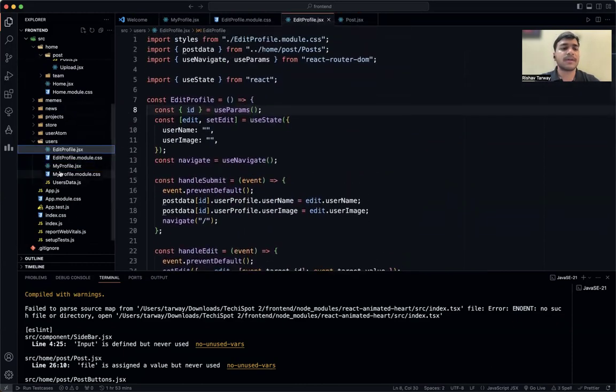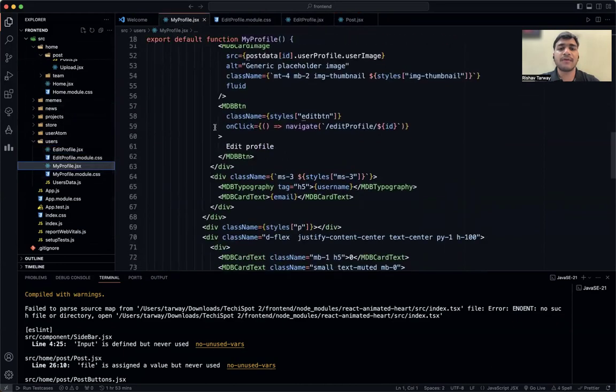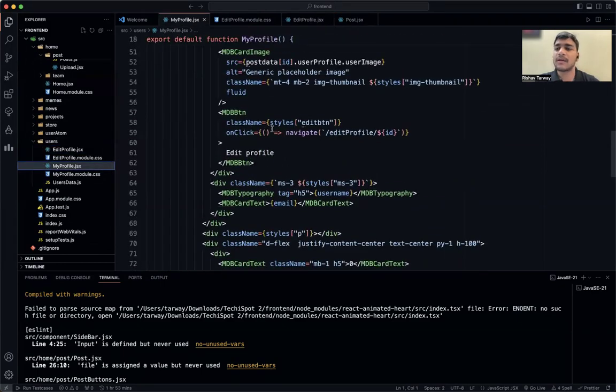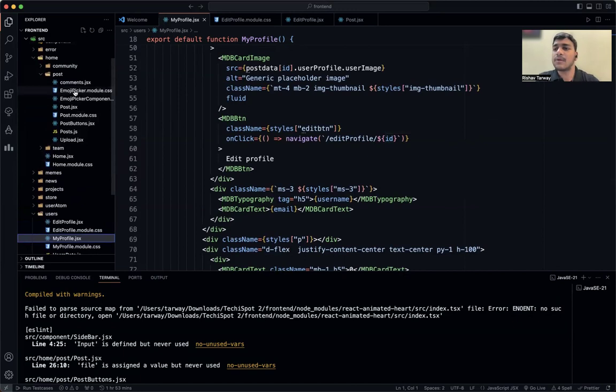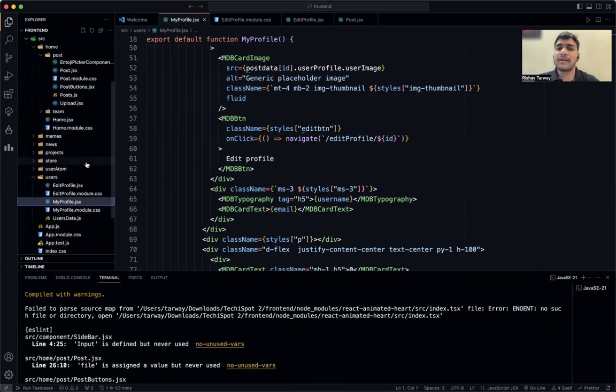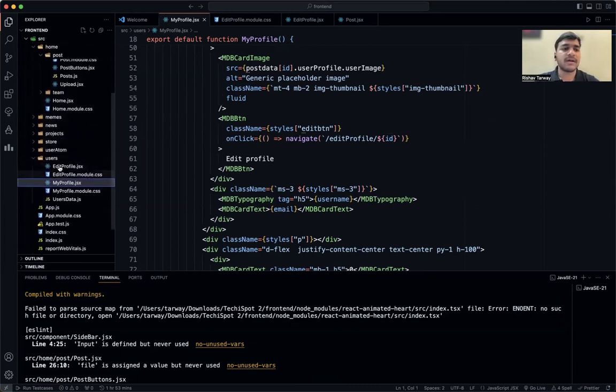So these are the two changes we have made. We have made changes in the myprofile.jsx, where we have added an edit profile button, which is navigating us to the edit profile, and the id is coming from the post section. So that particular post should only get changed. There is a possibility that any other community member has added a post or posted that particular tech news. So we are taking that ID from post.jsx and we are editing that.